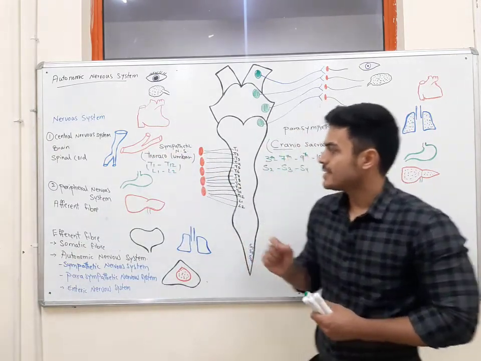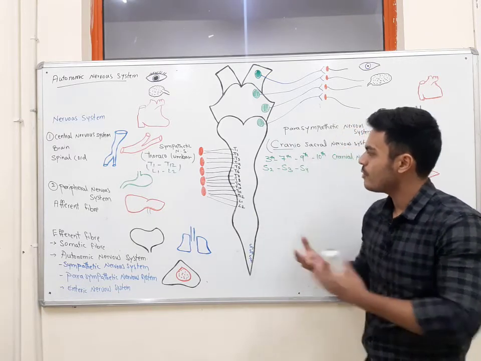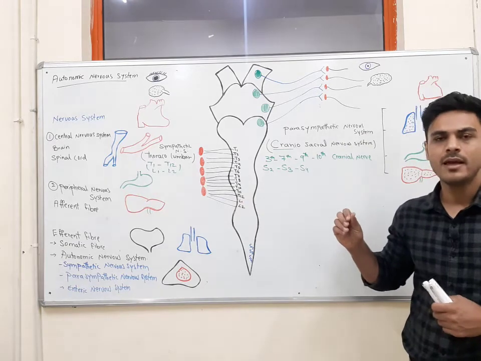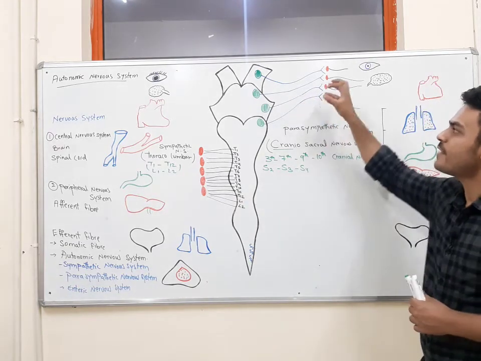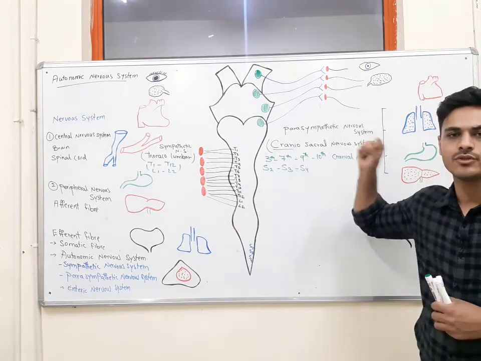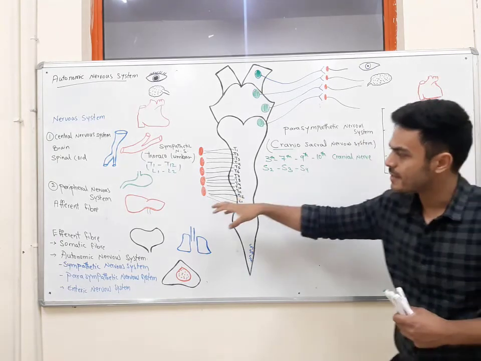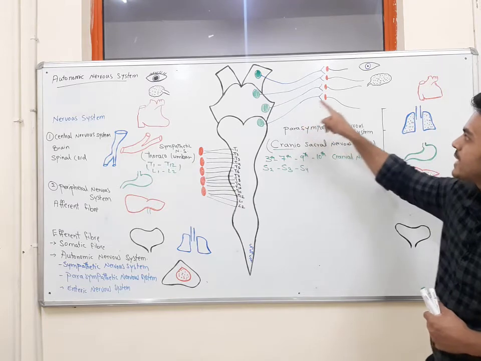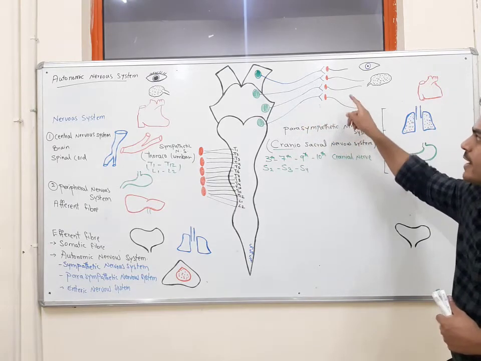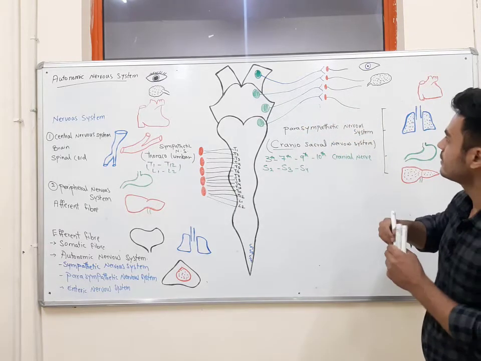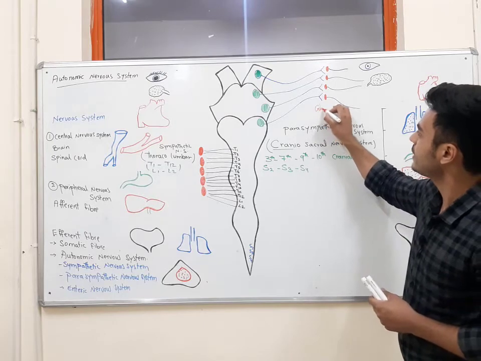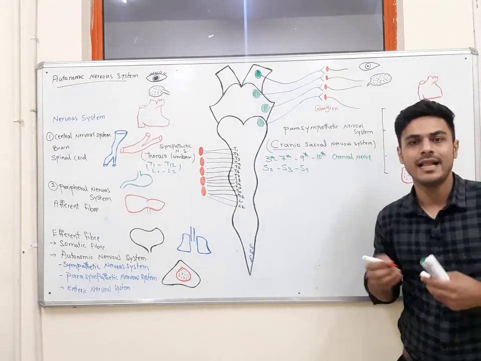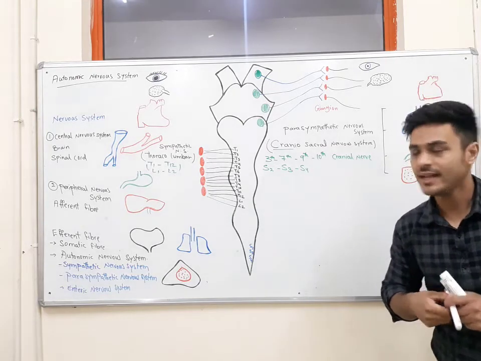The second thing we should know about the sympathetic nervous system and parasympathetic nervous system is the type of fibers in these two systems. In the parasympathetic nervous system, we have preganglionic fibers as well as postganglionic fibers. We know what a ganglion is: ganglions are a collection of the cell bodies of neurons in the periphery.